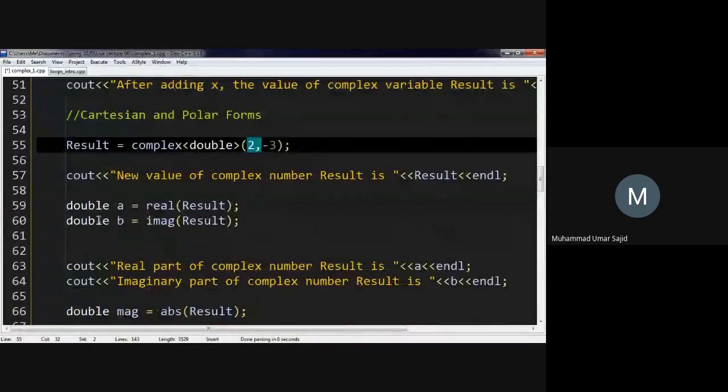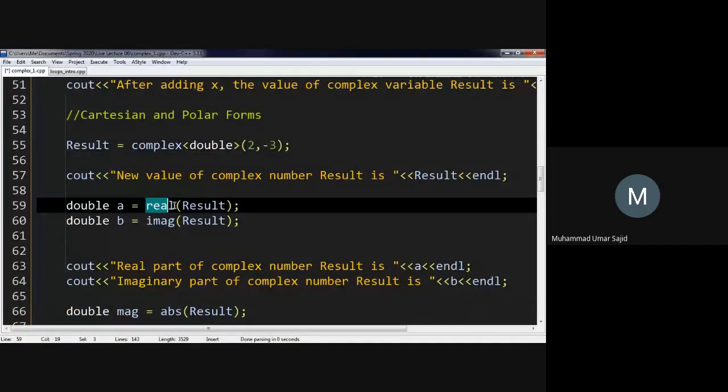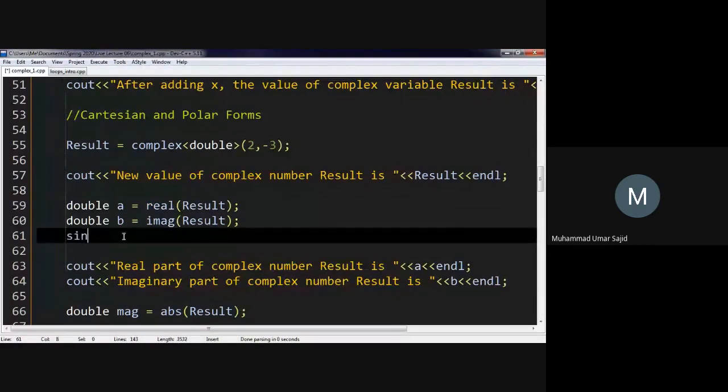Now I have taken the real part of result, that would be 2, and I have taken the imaginary part. Real and imag are the names of two functions which extract these. Functions are essentially blocks of code which take in some value and maybe return some value. Not necessarily, but here they do. Just as if you write sine of 3 radians, sine is a function which takes an argument of 3 in radians and returns the value of sine 3 radians, whatever that might be. Wherever that function is called, it returns some value.